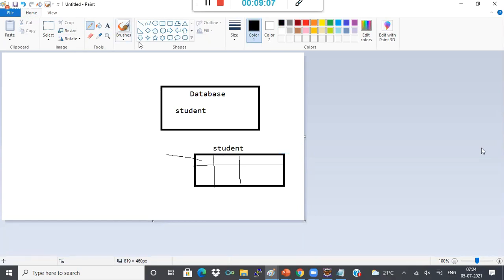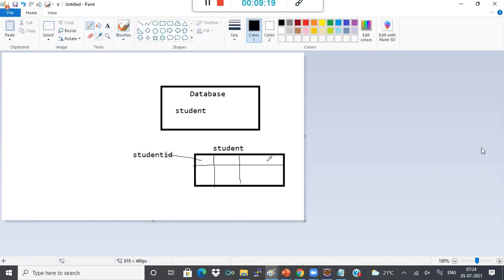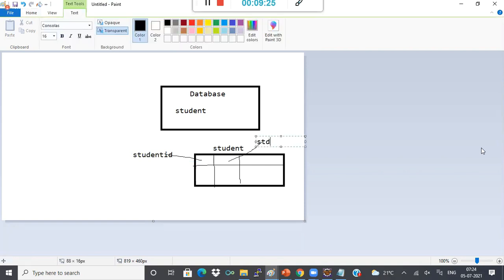Each column will have one field, like student ID, next is student name.